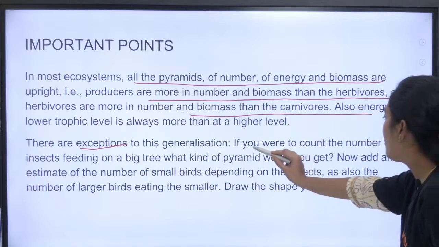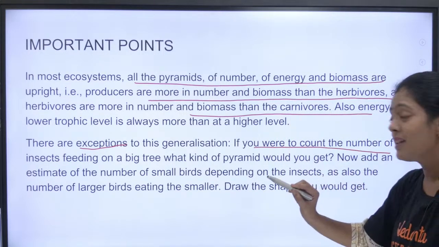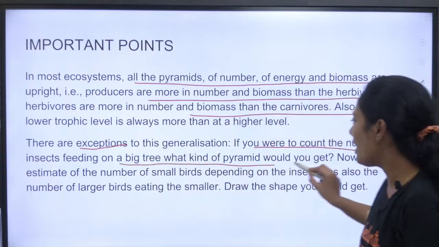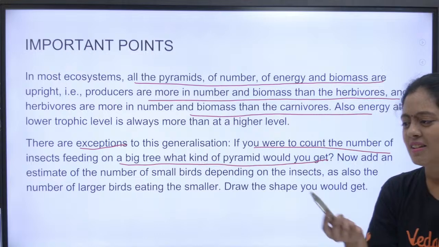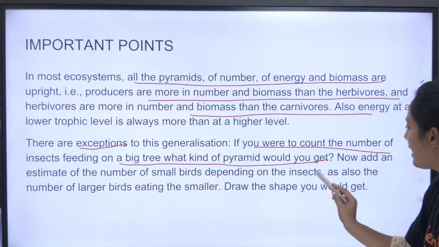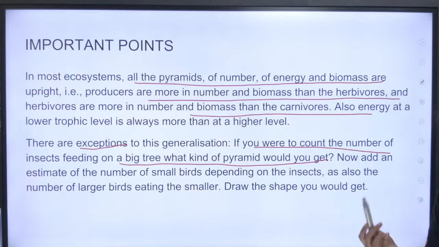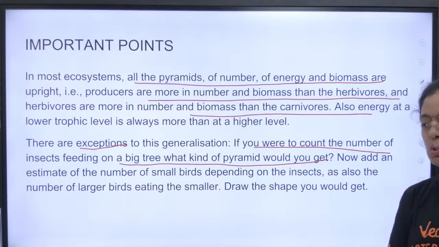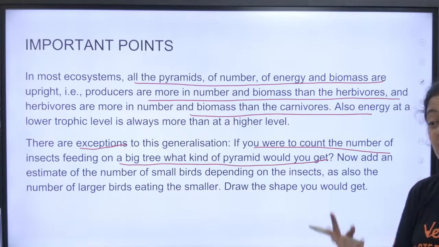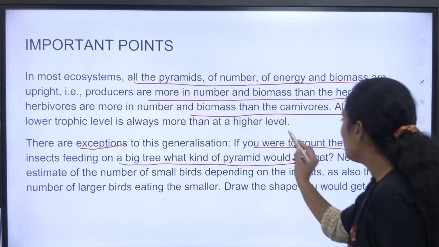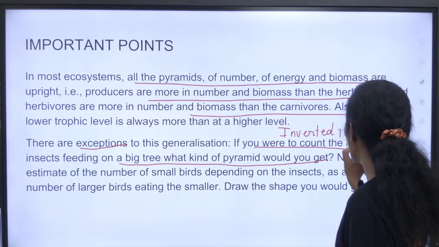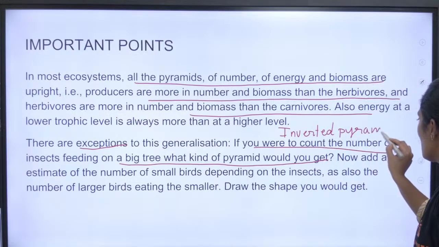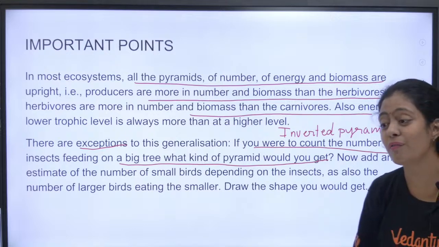Okay, if you were to count the number of insects feeding on a big tree, what kind of pyramid you would get? Is it an upright or inverted? Just now we discussed. Answer this question. What kind of pyramid you would get? If there was a huge tree and you count the insects feeding on it, what kind of pyramid you get? You get an inverted pyramid. ரொம்ப முக்கியம். Okay, it is an inverted pyramid of numbers.